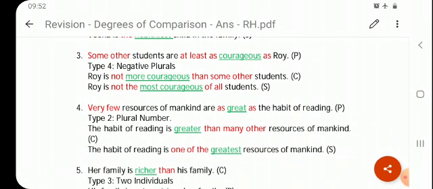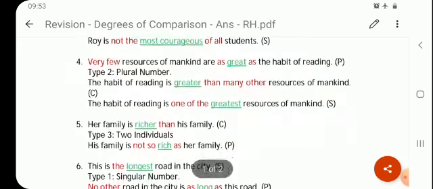Roy is not, and courageous, as you know, the word courageous has more than 6 letters, so courageous will become more courageous. Roy is not more courageous than some other students. Okay, and in superlative, Roy is not the most courageous of all students. Okay, let's look at the fourth one.